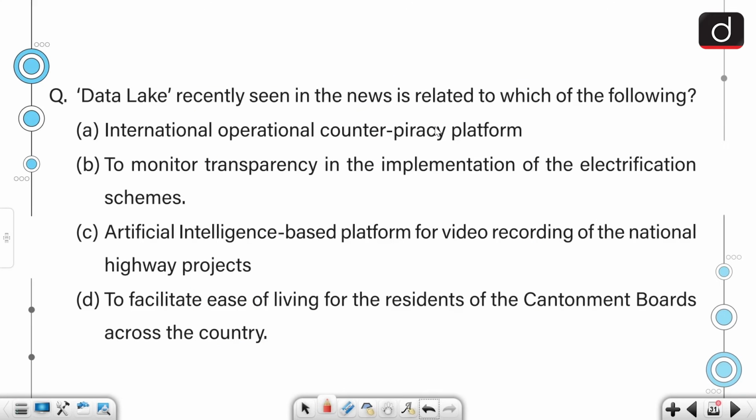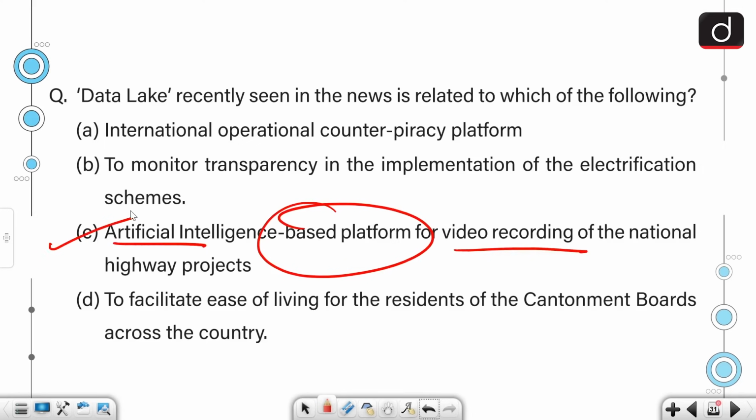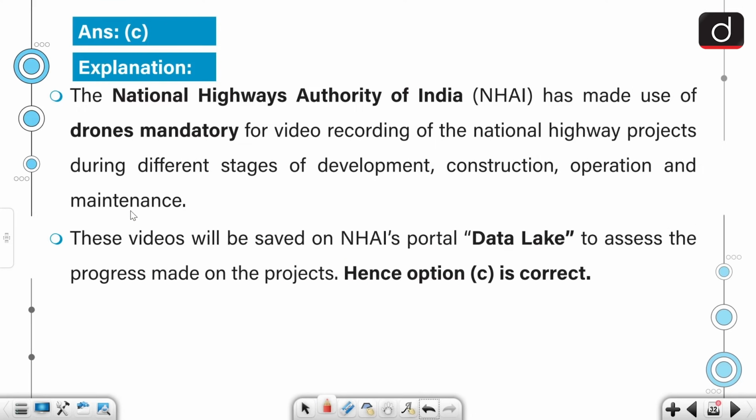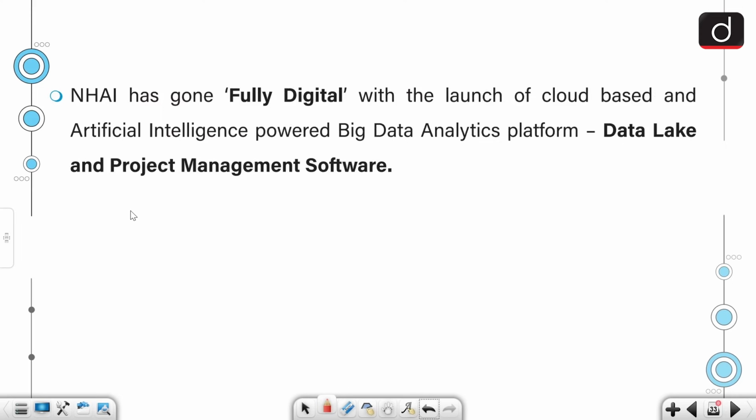Moving on, Data Lake, recently seen in the news, is related to which of the following? It is related to artificial intelligence-based platform for video recording of the national highway projects. So, the National Highways Authority of India has made use of drones mandatory for video recording of the national highway projects during different stages of development, construction and operation and maintenance, and these videos will be saved on NHAI's portal Data Lake to assess the progress made on the projects. NHAI has gone fully digital with the launch of the cloud-based and artificial intelligence-powered big data analytics platform Data Lake and project management software.